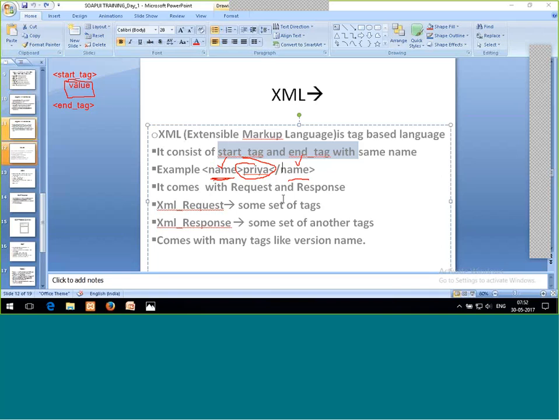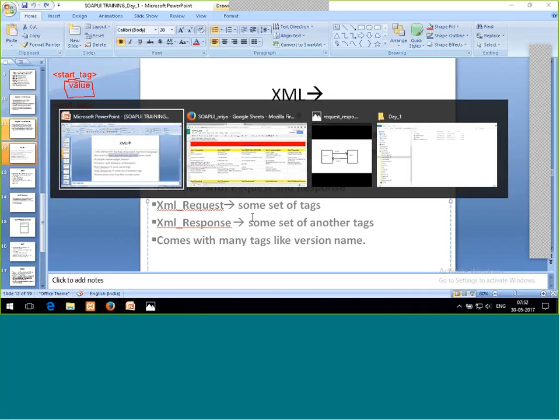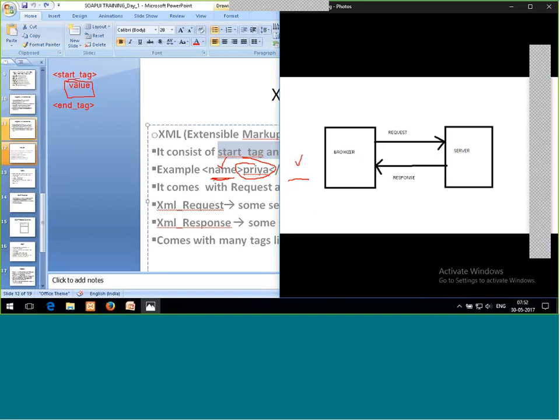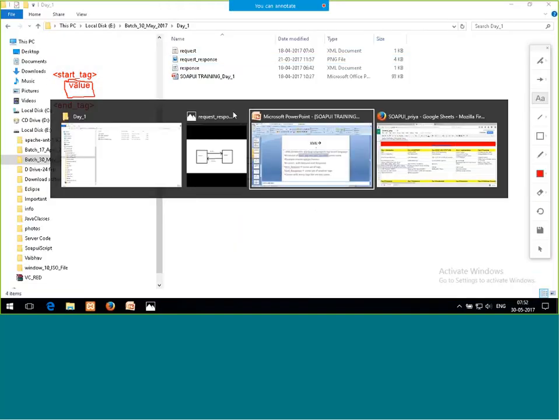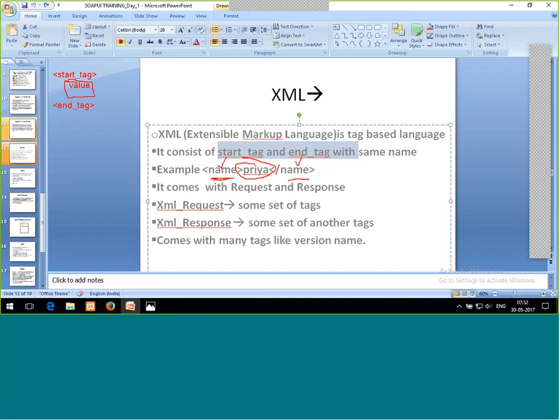It comes with request and response. Why? Because the communication is like this only. From the browser, I'm going to send some data as a request, and from the server, I'm going to get back some data, which is my response. So the XML request is a set of tags, and the response is another set of tags. It comes with many tags, like version. In between the start tag and end tag, the version of XML you are using will be present. So this is all about XML.